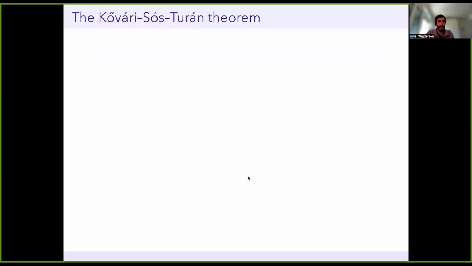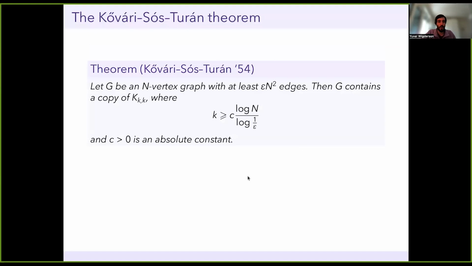So to get started, I just want to start with one of the classical results in extremal graph theory, the Kővári–Sós–Turán theorem. And I'm going to state it in a slightly unusual form. If I give you an n-vertex graph, and I promise you that it has epsilon n squared edges, then you contain a complete bipartite subgraph. So you have a copy of K_{k,k}, where this k is at least some constant times log of the number of vertices divided by log of 1 over epsilon.